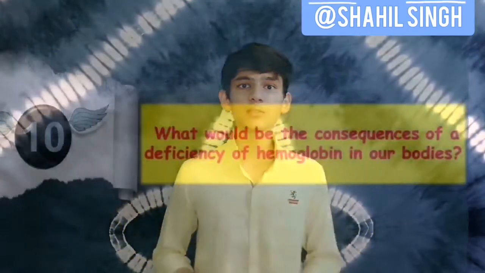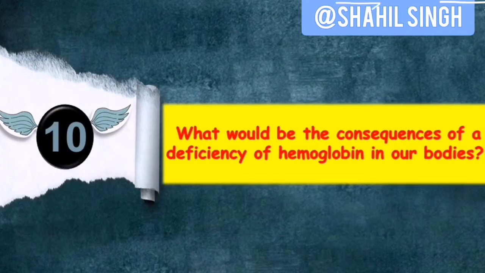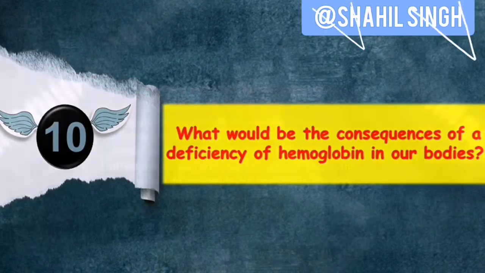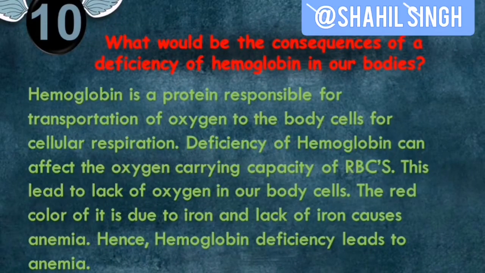So our next question is, what would be the consequences of a deficiency of hemoglobin in our bodies? Hemoglobin is a red colored pigment, and the red color is due to iron. And what disease do you face in lack of iron? Yes, anemia, lack of energy. So the final answer would be: anemia is the disease caused by lack of hemoglobin or lack of iron.